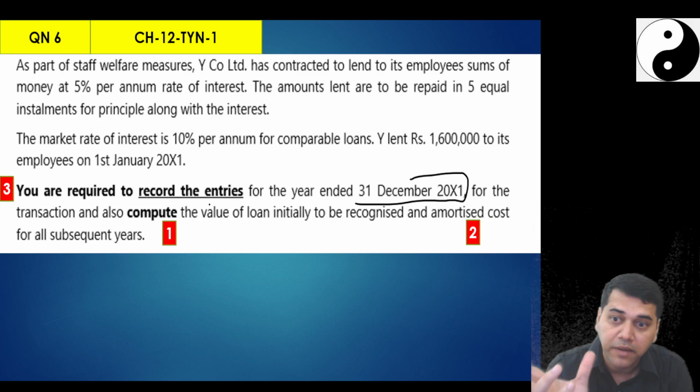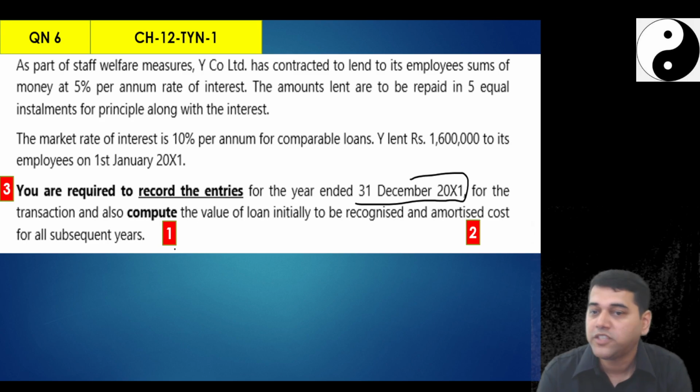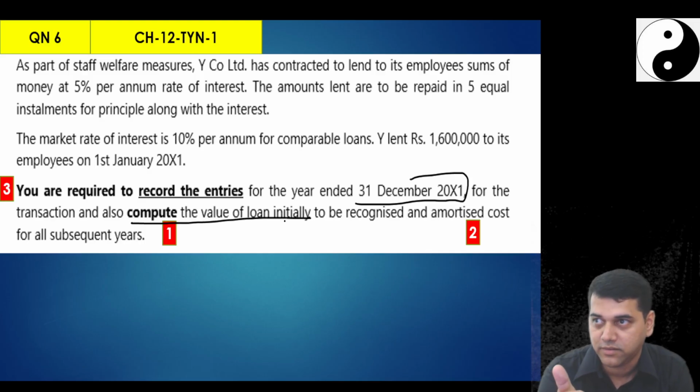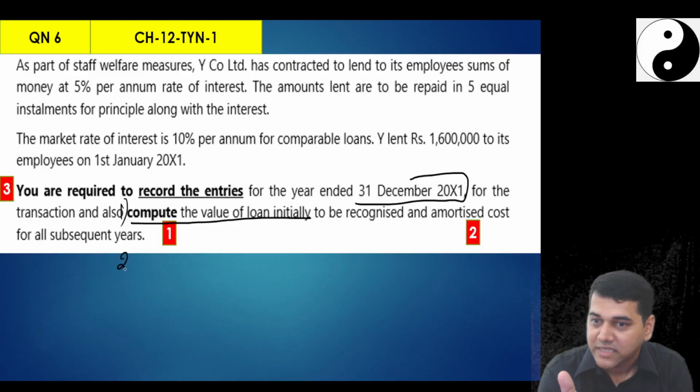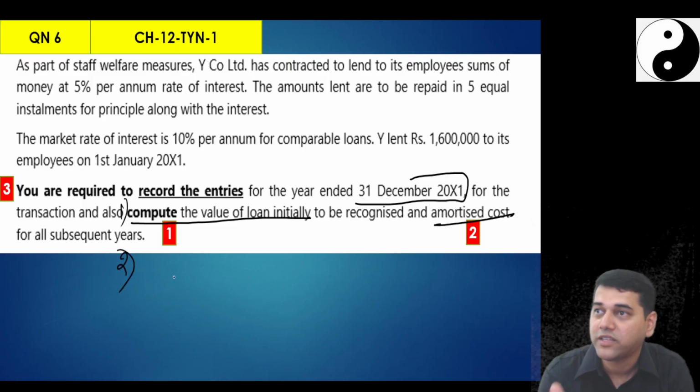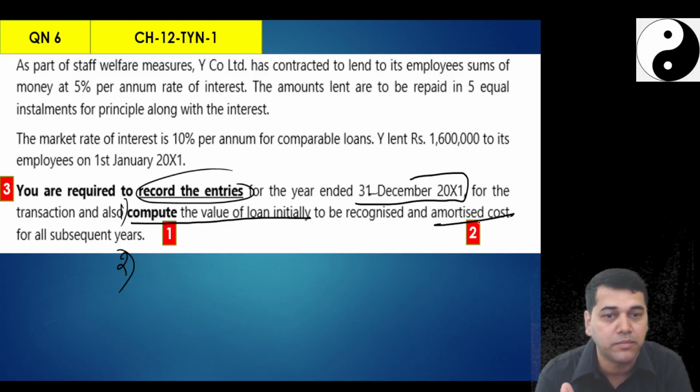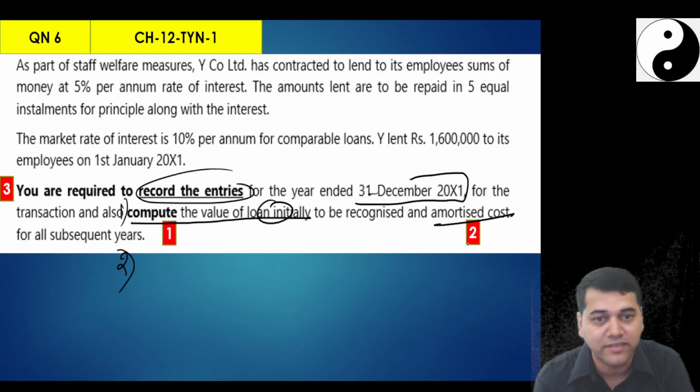And you see the way they frame the question, which is my question number 1: compute the value of the loan initially. That should have come first, point number 1. Second, recognize the amortized cost. Because if you have to pass the entries at the end of 31st December, first you need to calculate this and then you need to calculate this.